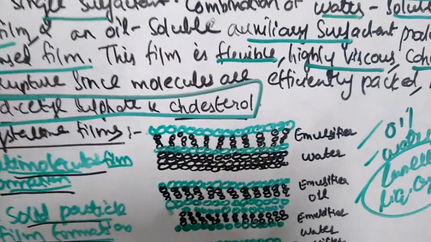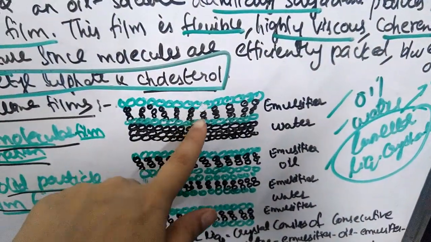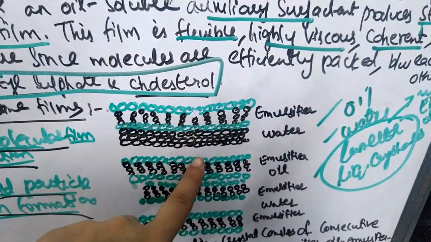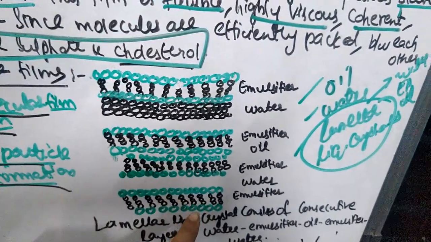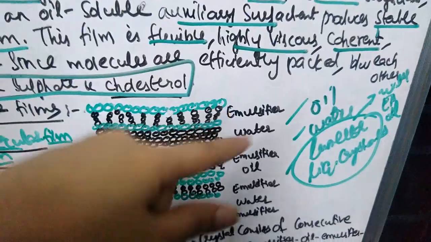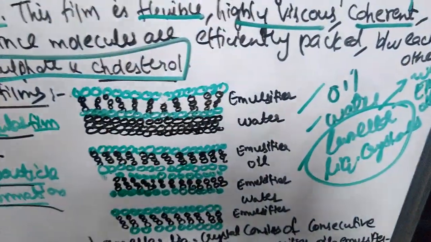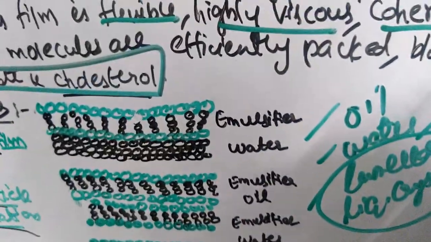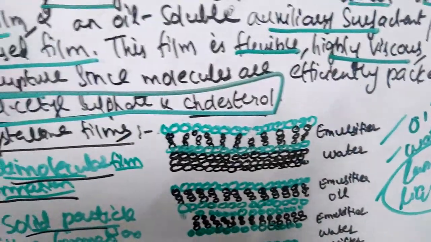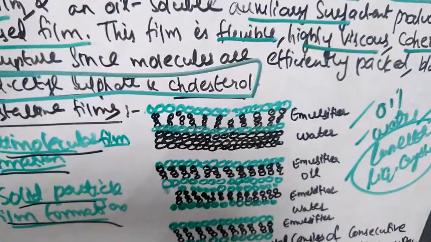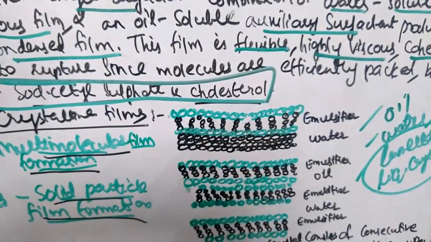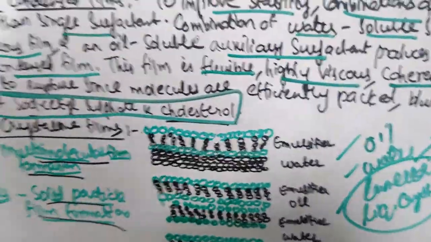If you see this diagram, it will be very clear. This is your emulsifier, then water, then emulsifier, oil, then emulsifier, water, then emulsifier, oil. That means the emulsifier is in between both oil and water. In between the two immiscible phases, your emulsifier will form a film. That is the main mechanism of your emulsifying agent, right? It forms a film between the two immiscible phases and prevents droplet coalescence.